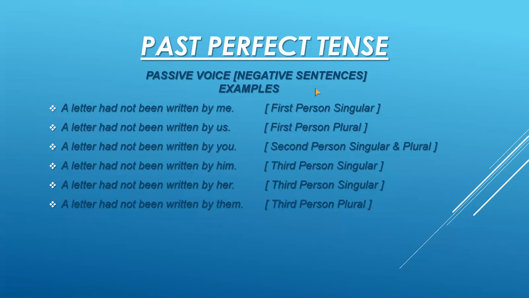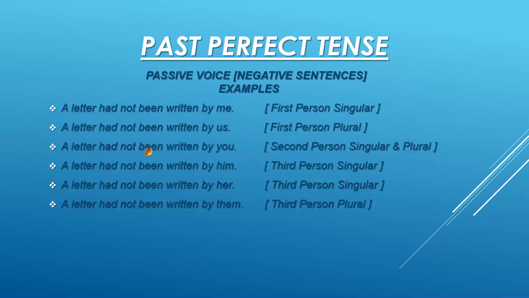Yes, Abdul Rahman, helping verb is had. Because for present perfect tense, we have two helping verbs, has and have. And for past perfect tense, we have only one helping verb, had. Okay? A letter had not been written by us. That is the example for first person plural.